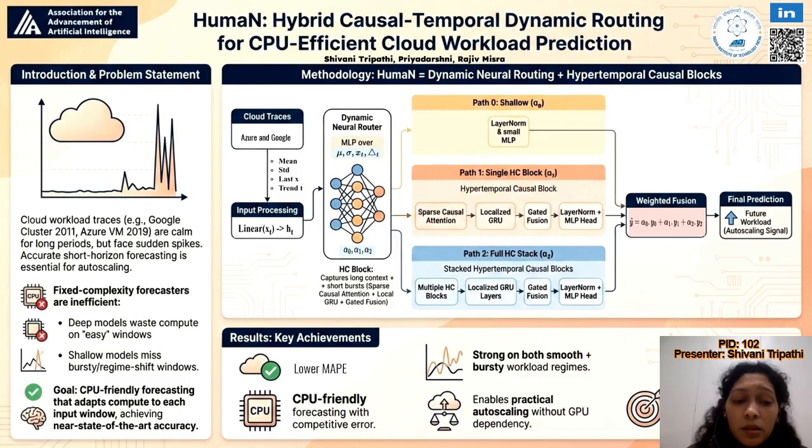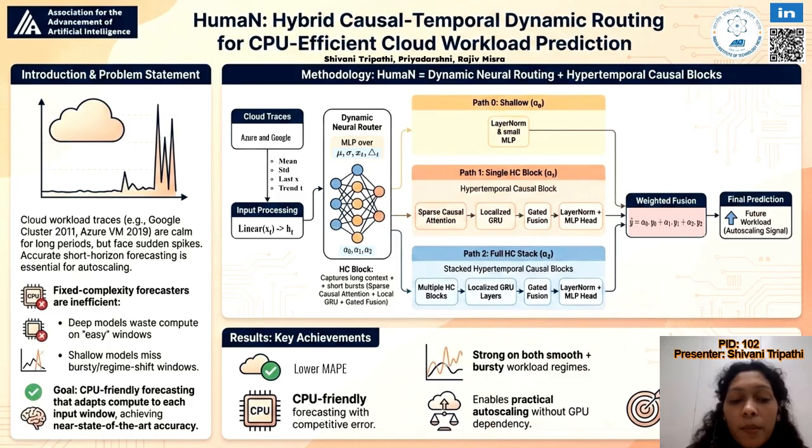The key component is the dynamic router. For each window, we compute four interpretable statistics: mean, standard deviation, last value, and short-horizon trend, and feed the 4D vector to a small MLP that outputs routing probabilities alpha 0, alpha 1, and alpha 2. These probabilities control three paths. Path 0 is shallow and fast for smooth segments. Path 1 uses a hypertemporal causal block, and Path 2 uses the full stack for harder, more variable windows.